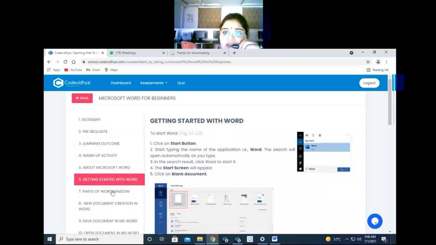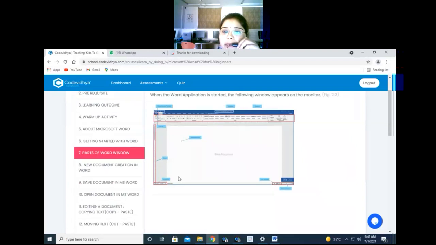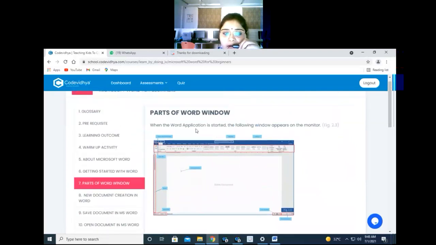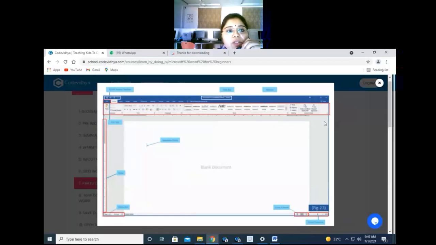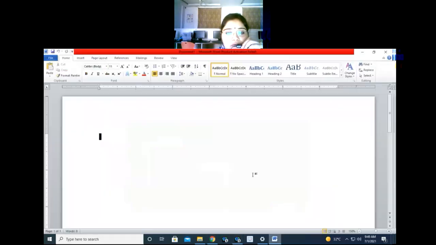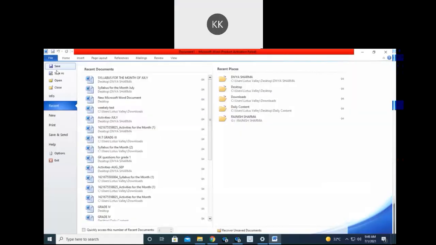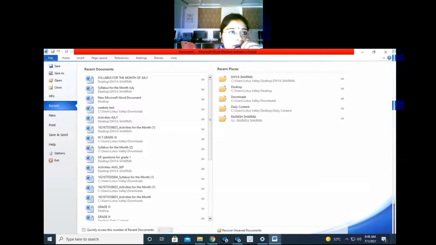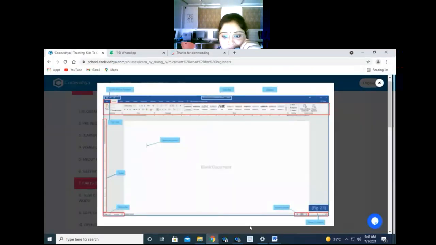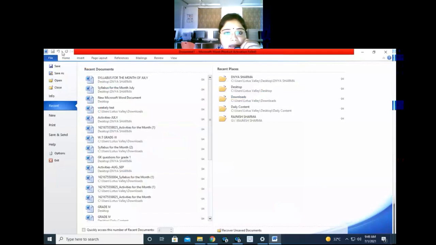Now moving to the next topic, that is parts of Word window. When the Word application is started, following windows appear on the monitor. Okay, so this is the window of your application. So these are some name, like this is your file tab from where you can open your file. I will show you this thing. This is your file tab. So whenever you will click on file tab, these are the option you will get. Okay. Next is your quick access bar tool. So this is your quick access bar tool. This one.